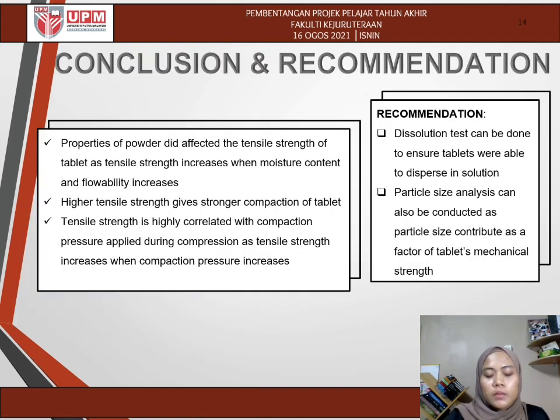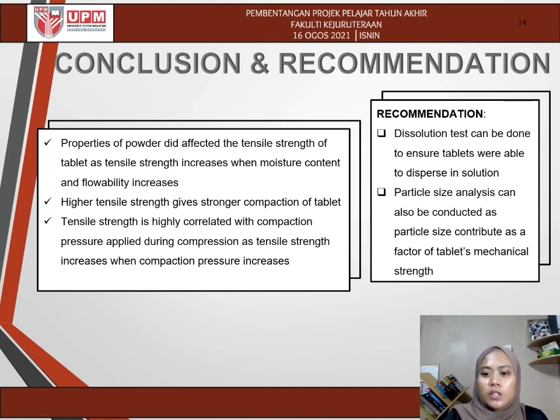So in conclusion, properties of powder did affect the tensile strength of the tablet, as tensile strength increased when moisture content and flowability increased. The higher tensile strength gives a stronger compression of the tablet, and tensile strength is highly correlated with compression pressure applied during compression, as tensile strength increased when compression pressure increased.